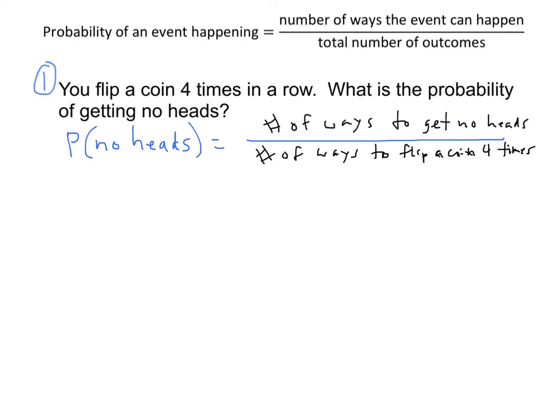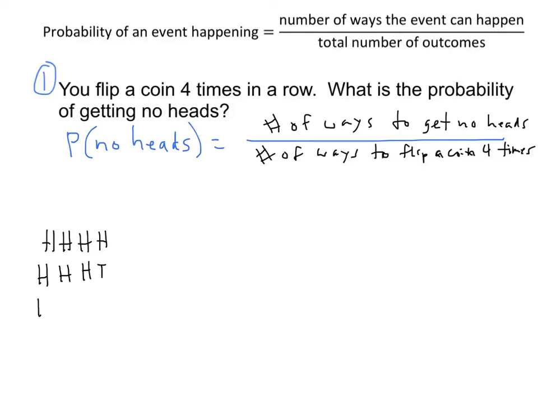All right, let's think about this bottom number. How can we count up the number of ways to flip a coin 4 times? Right? And there's kind of a long way and there's kind of a short way. So let's think about the long way first. How many ways are there to flip a coin 4 times? Well, we could count. One way would be we could get heads, heads, heads, heads. A second way would be we could get heads, heads, heads, tails.